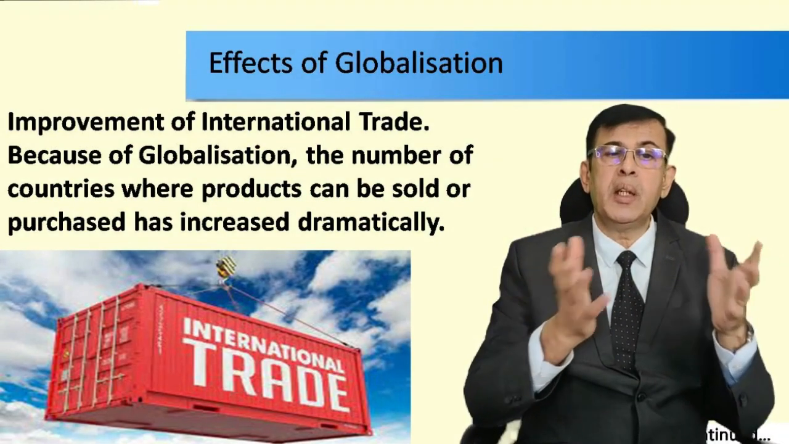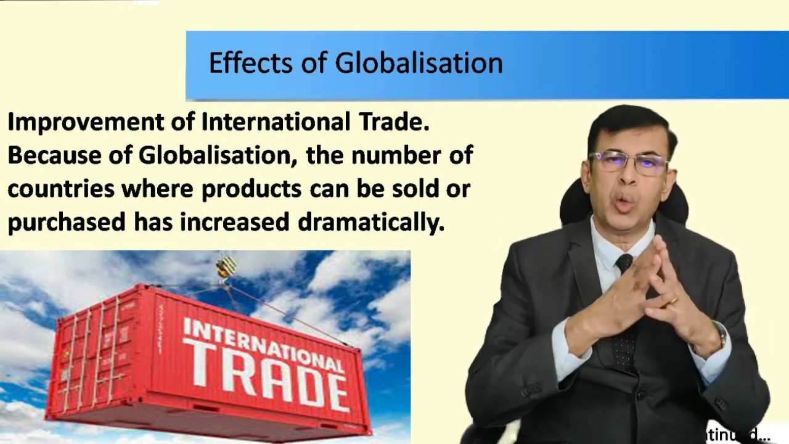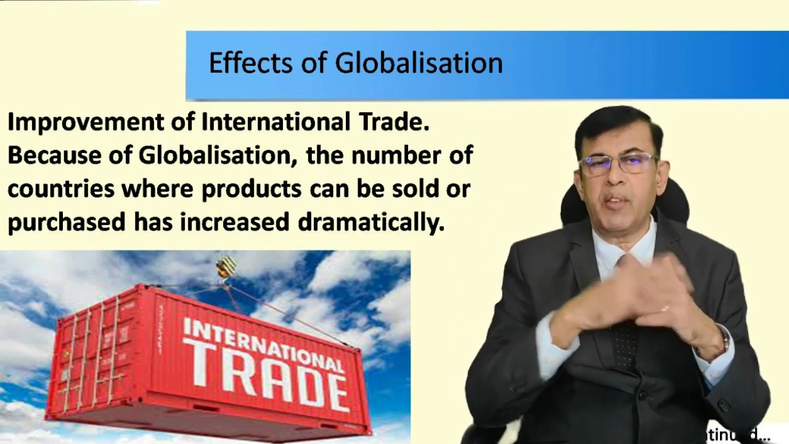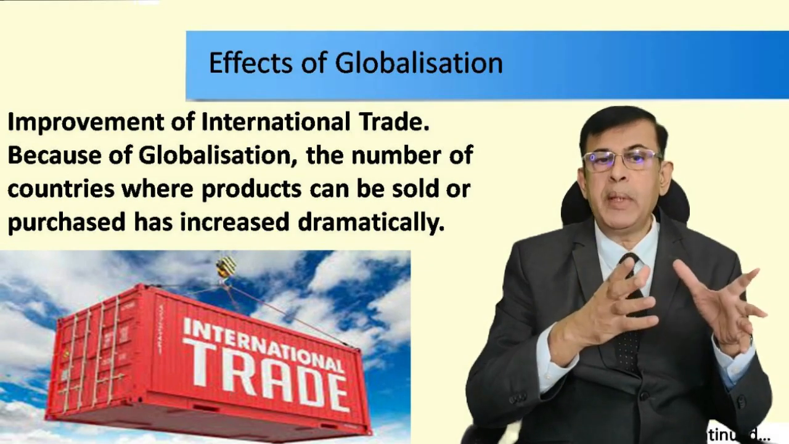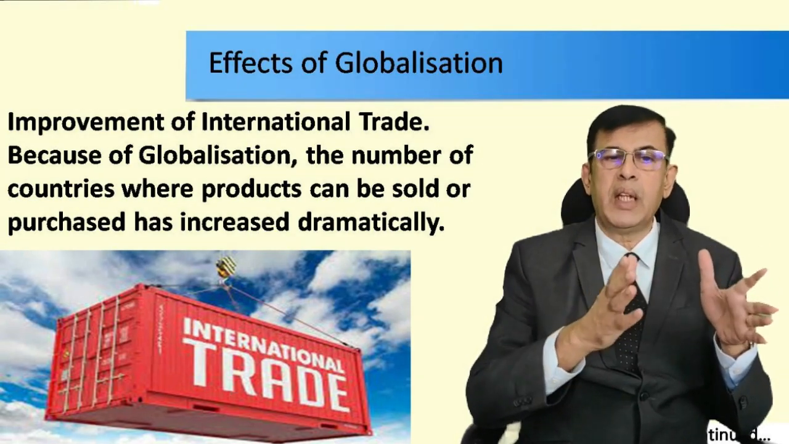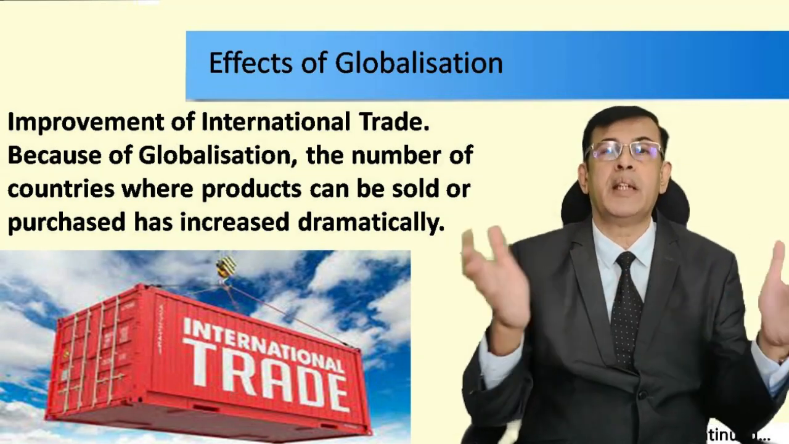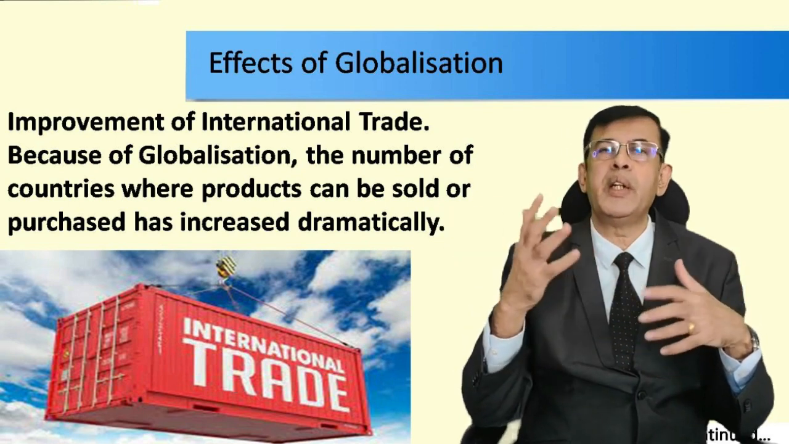With globalization, the improvement in international trade is happening. We have seen in our earlier course also, in international marketing, what the bases of international trade are and why it happened. So globalization is also a very important happening, and because of that, the number of countries where a product can be sold or purchased is increasing dramatically. Suddenly India started exporting to 120, then 150 and 200 countries.